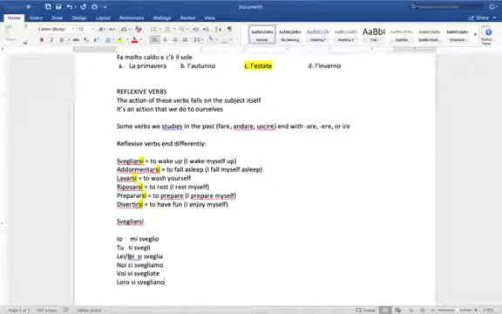And what I just did with the verb svegliarsi basically applies to all the other reflexive verbs. So for example, you can try to make an exercise for yourself and try to conjugate all these other verbs that you have right here according to this pattern.